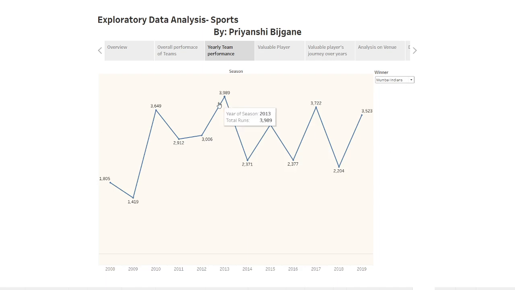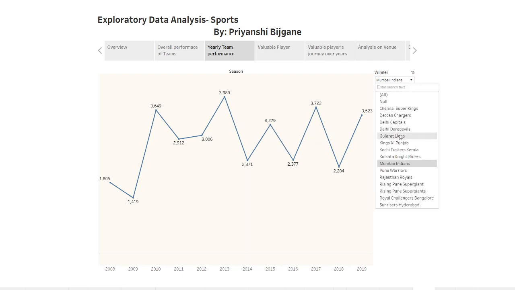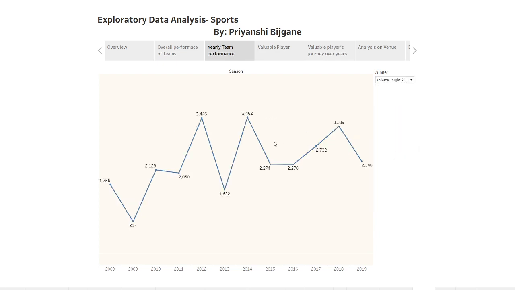The top peaks represent the wins of Mumbai Indians. In the years in which there is a hike, the Mumbai Indians were the winner of that year. Likewise, we can see the performance of every team here.